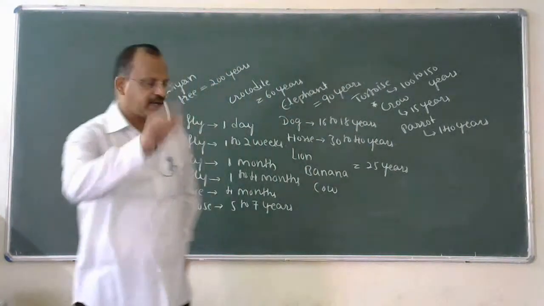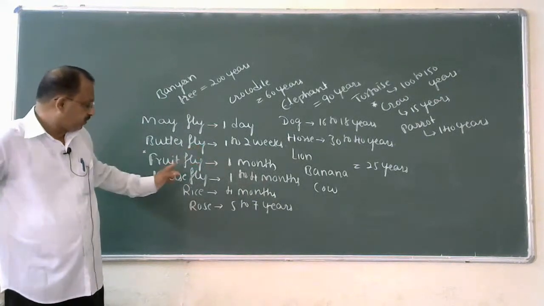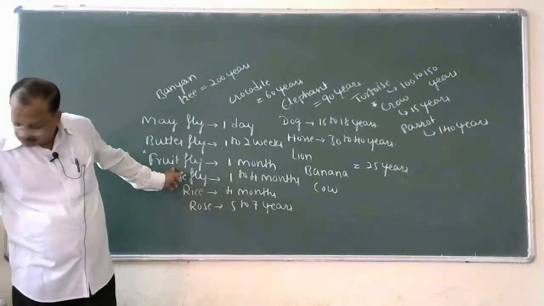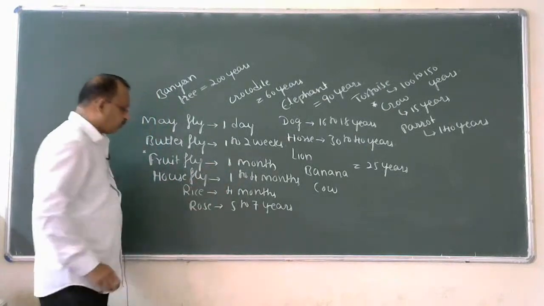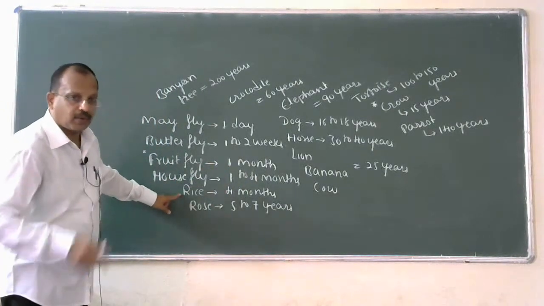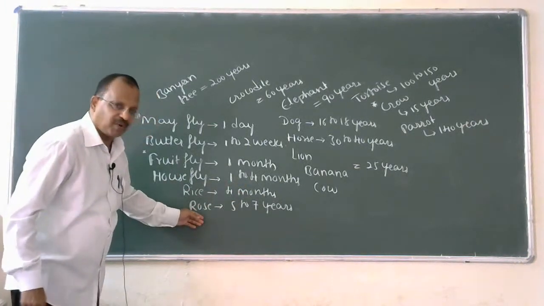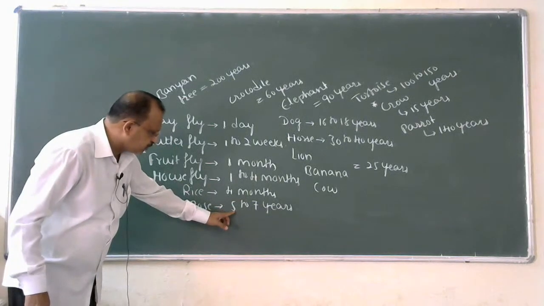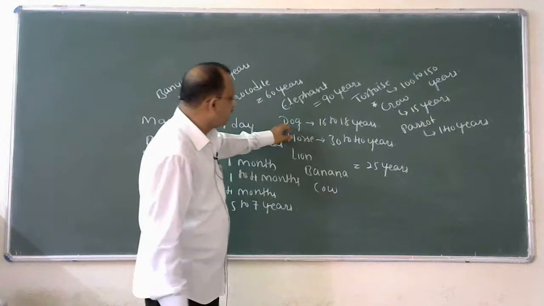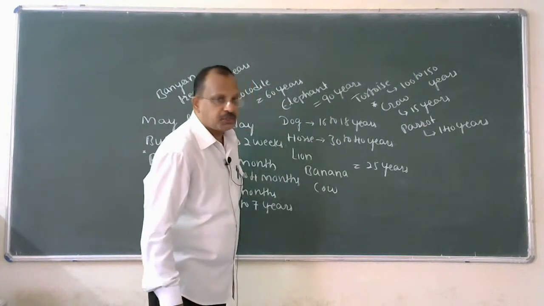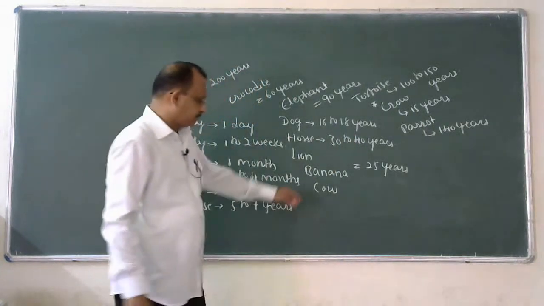Mayfly just one day. Butterfly 1 to 2 weeks. Fruit fly 1 month. Housefly 1 to 4 months. Rice, or you can call it paddy, 4 months. Rose is a symbol of love. Lifespan is 5 to 7 years. Dog, one of the most faithful animals. Lifespan is 16 to 18 years. Horse 30 to 40 years.